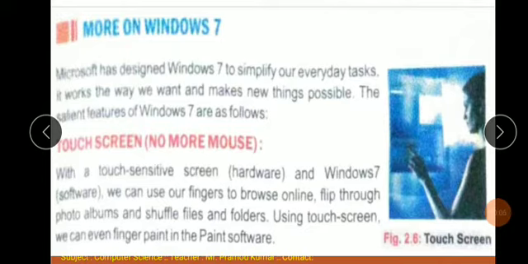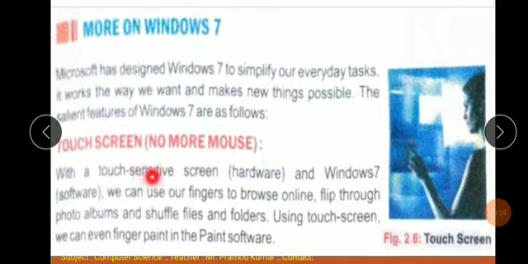Next one is more on Windows 7. Microsoft has designed Windows 7 to simplify our everyday tasks. It works the way we want and makes new things possible. The salient features of Windows 7 are as follows. Touch screen, no more mouse. Windows 7 provides touch screen.